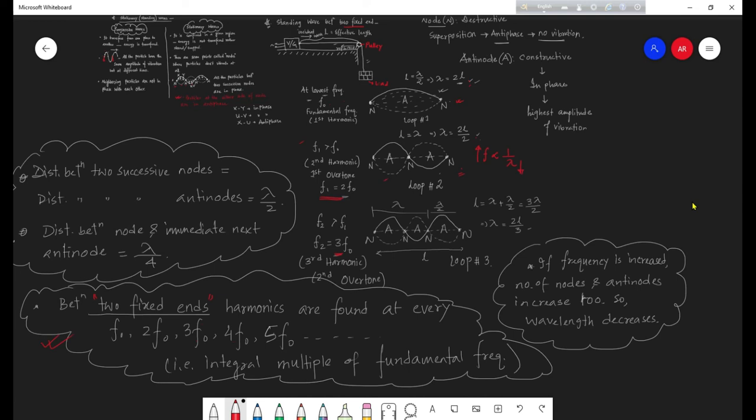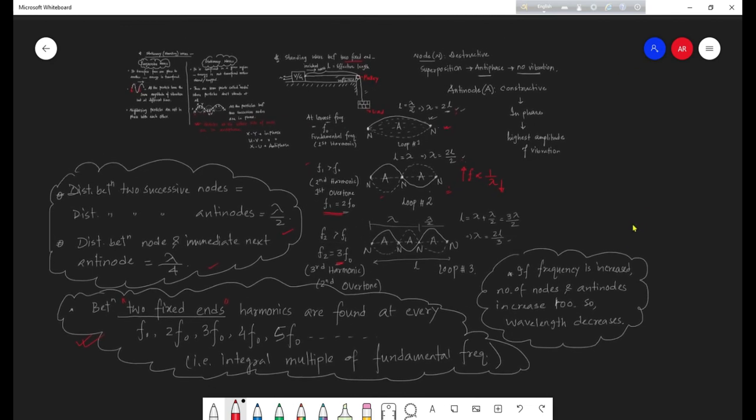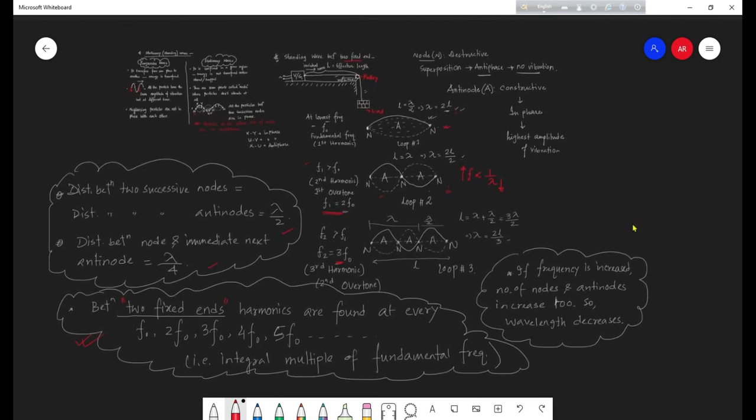All right. Distance between two nodes equals distance between two antinodes, which is lambda by 2. Distance between a node and the immediate antinode is lambda by 4. So here we have seen just the standing wave between two fixed ends.